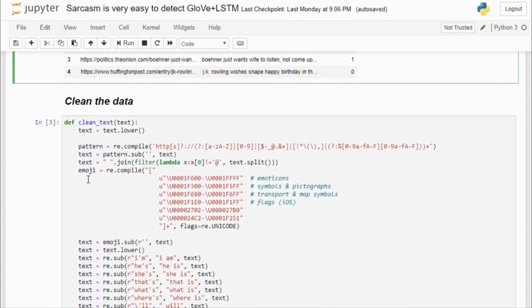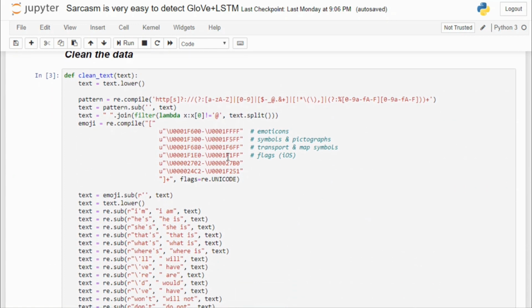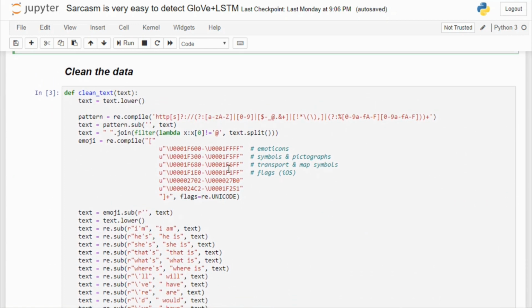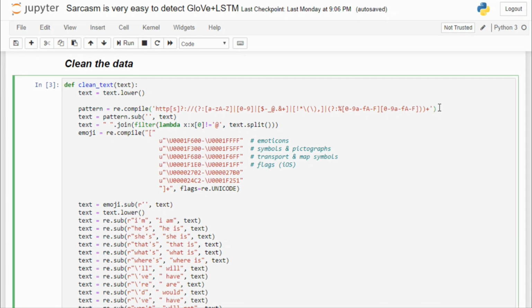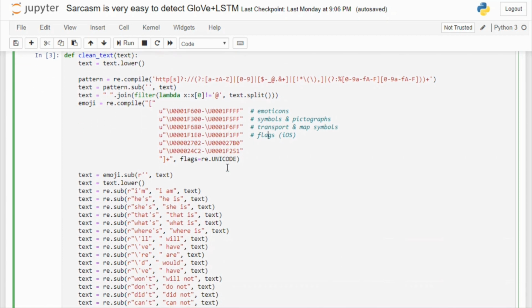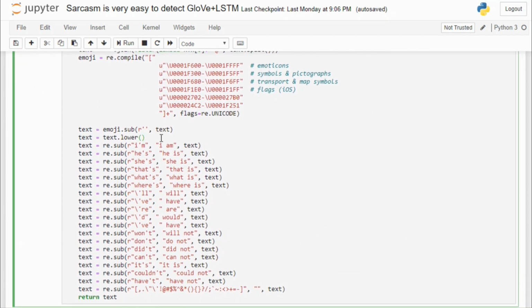So here are some common text data cleaning things that you can do, and I have already talked about them in my previous videos, so I'm not gonna go very deep into it. I'm just gonna show you some of the methods. This method will just remove every link from the dataset. This will remove every flag or emoji from your data, and after that we are converting everything into lowercase, because machine learning models work well if we just provide them lowercase letters instead of mixed capital and small.